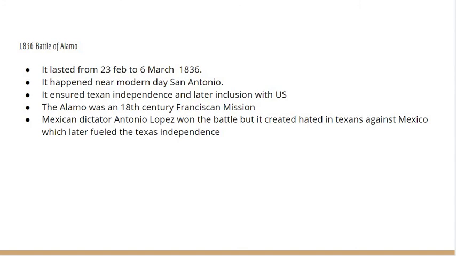1836, Battle of Alamo. It lasted from 23 February to 6 March 1836. It happened near modern-day San Antonio. It ensured Texan independence and later inclusion with the U.S. The Alamo was an 18th-century Franciscan mission. Mexican dictator Antonio Lopez won the battle, but it created hatred in Texans against Mexico, which later fueled the Texas independence.